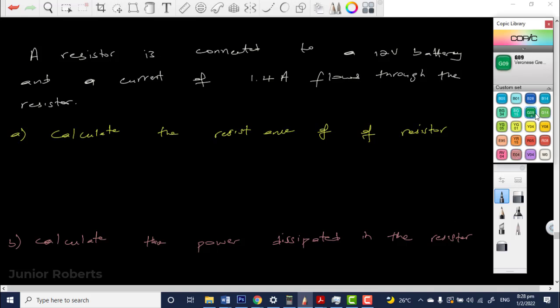So now, first thing we need to do is to calculate the resistance. So we're going to say Ohm's law, V is equal to IR. Since we're trying to find R, we rearrange. We're going to get R is equal to V over I, right? So now we just substitute. V is the potential difference, or in this case the EMF, which is 12 volts.